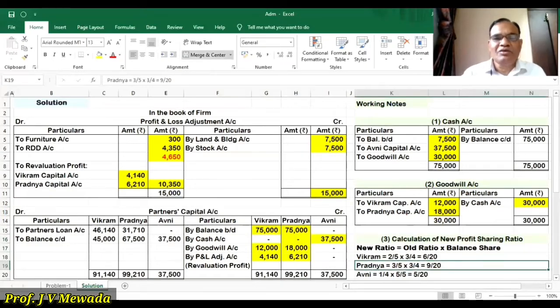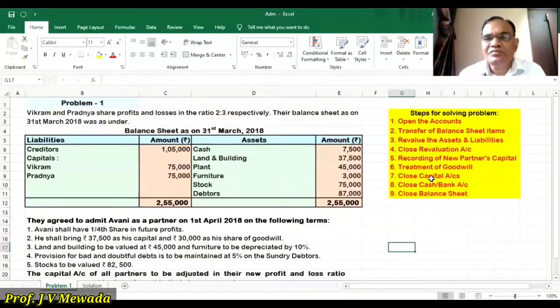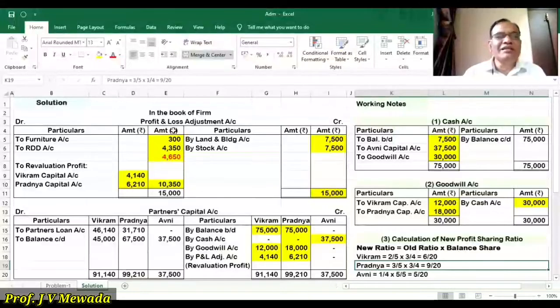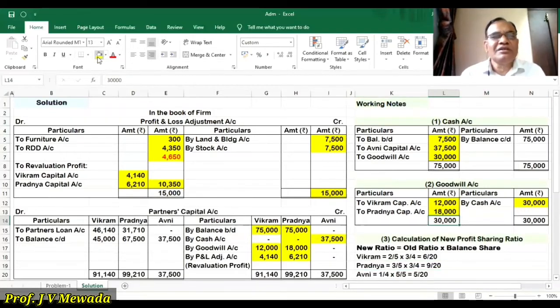Now, next, here is the recording of new partner's capital, treatment of goodwill. So treatment of goodwill is done. Now close partners' capital account. Here, the profit and loss adjustment account is already over. Now goodwill account is also already over, 30,000 on the debit side and 30,000 on the credit side. So they are closed whenever the treatment is done.